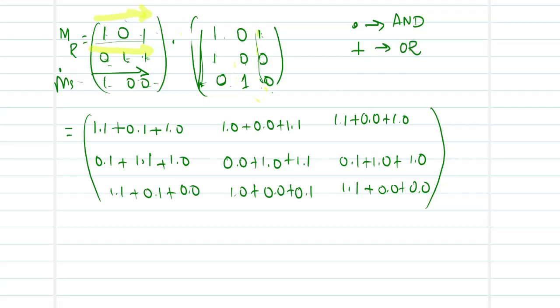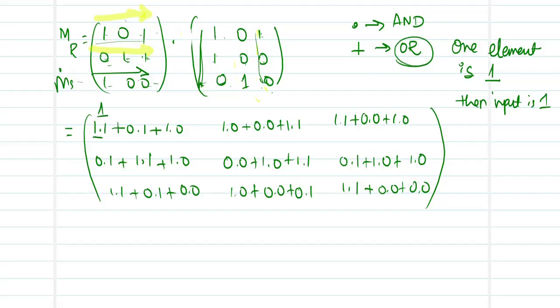We can notice that if at least one element in the product is going to be 1, then the output is 1 because it is your OR. So this is going to be 1 or 0 or 0. Any one of them is 1, so the answer becomes 1. So this is 0 or 0 or 1. Any one of them is 1, so the answer becomes 1.